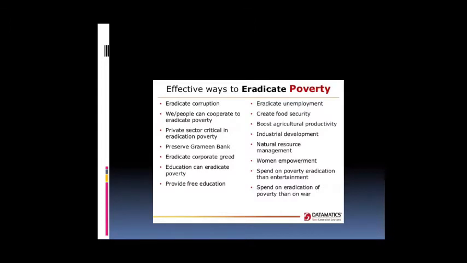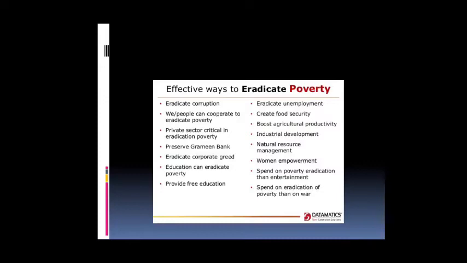Also eradicate unemployment. Unemployment is one of the main reasons for poverty, so we must give employment opportunities. Also food security, and the private sector is critical in eradicating poverty, since industrial development gives employment opportunities and establishes industries.